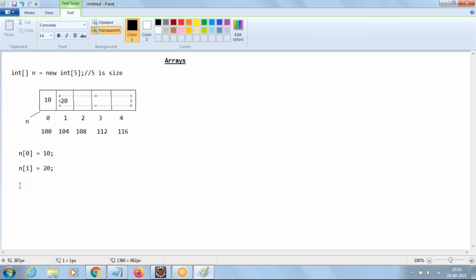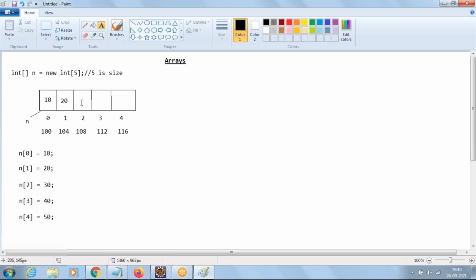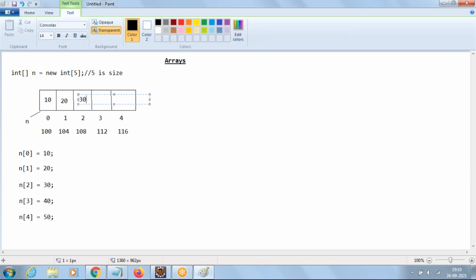Similar way, n of 2 equal to 30, n of 3 equal to 40, n of 4 equal to 50. So the elements here are 30, 40, 50.